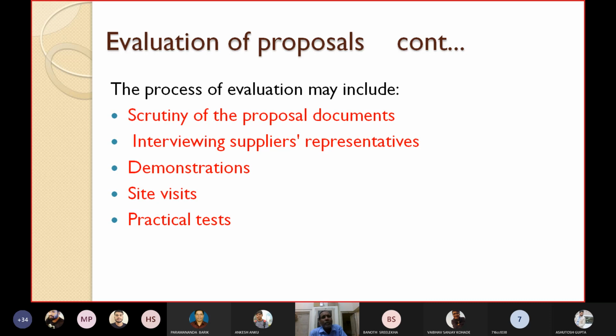If it is still not possible, you ask those who have quoted the tender where they have done work, and they will say, okay, in nearby areas, let's go there. Conduct a site visit to the organizations where this particular firm has already got a contract. So do site visits. And the last one is a practical test. You say bring it here and we will test it. We'll give real life data and we will test it. So a process may be evaluated by using either one or a combination of these methods.